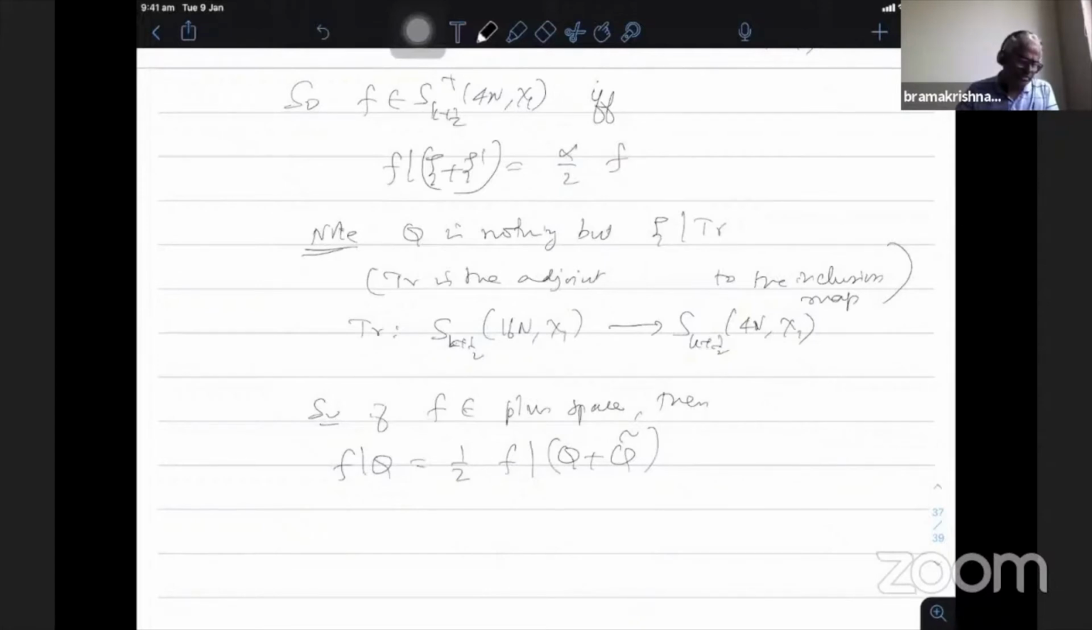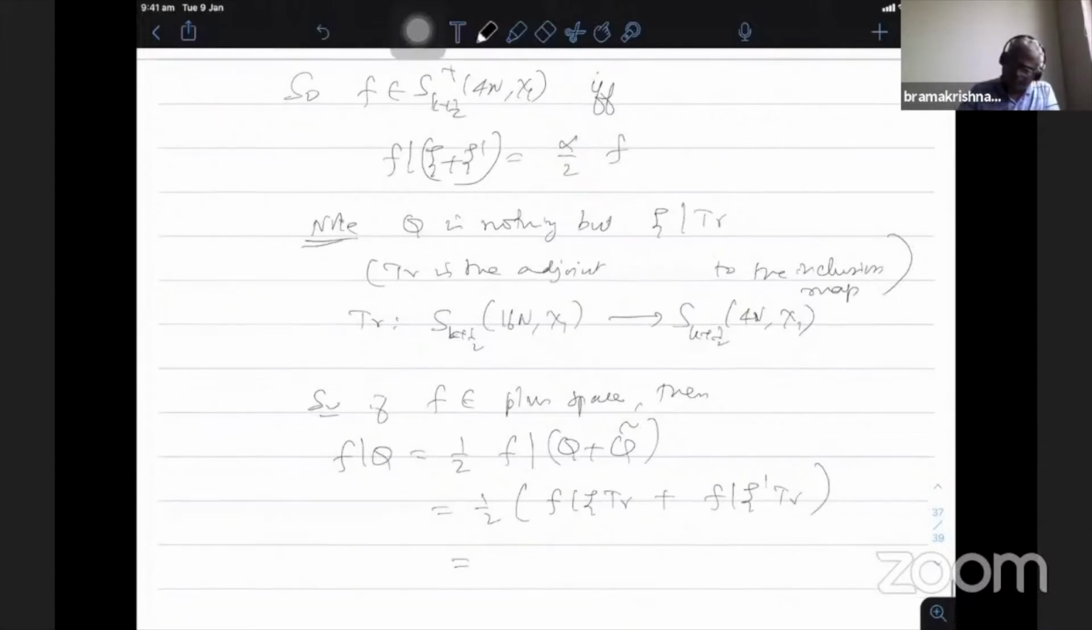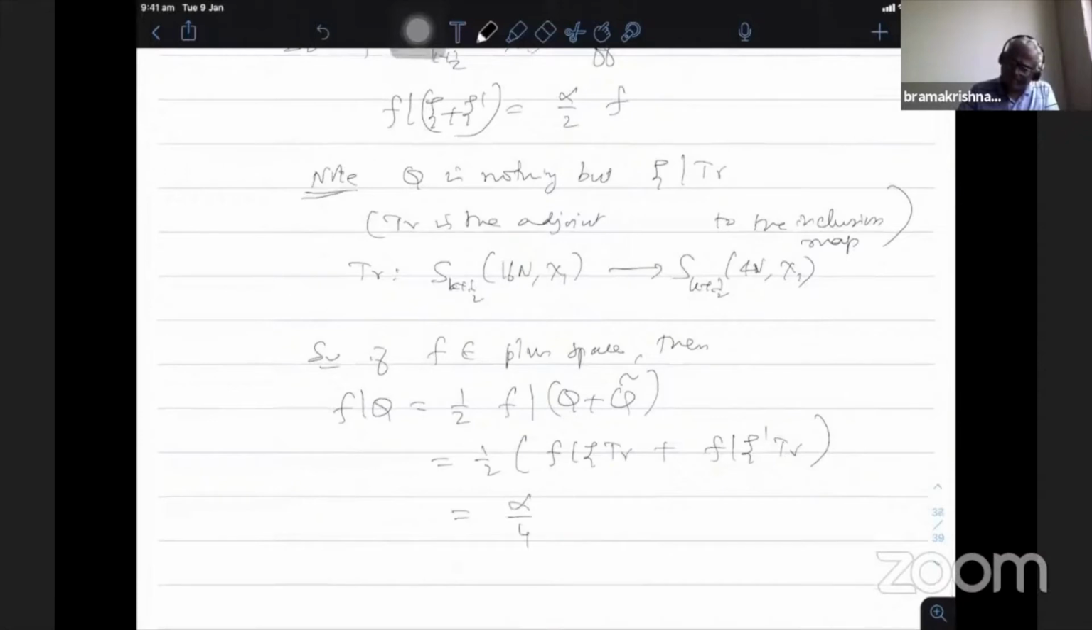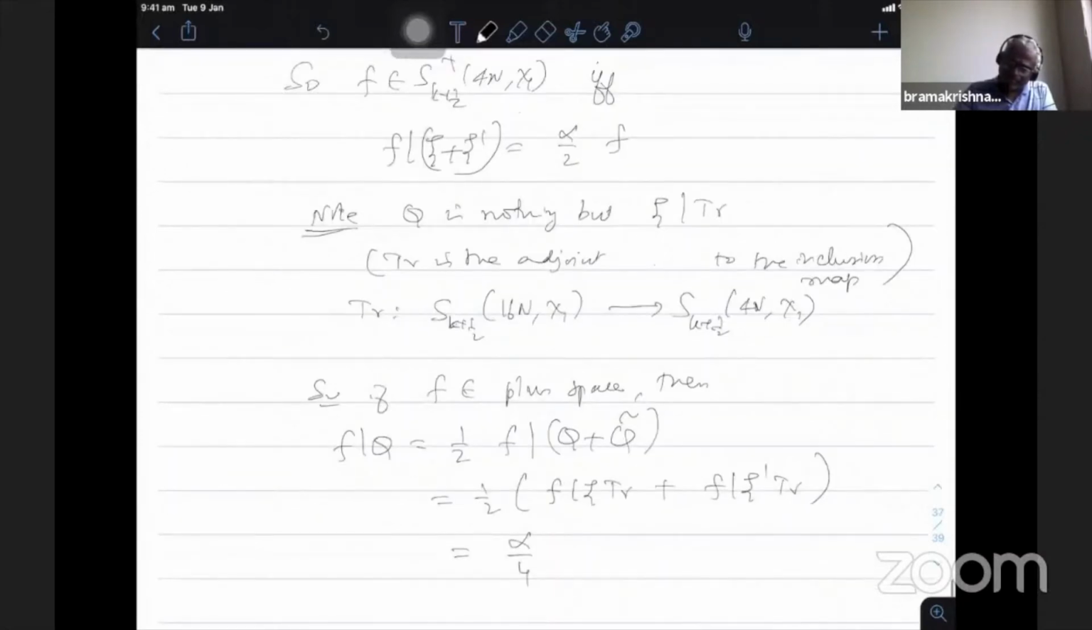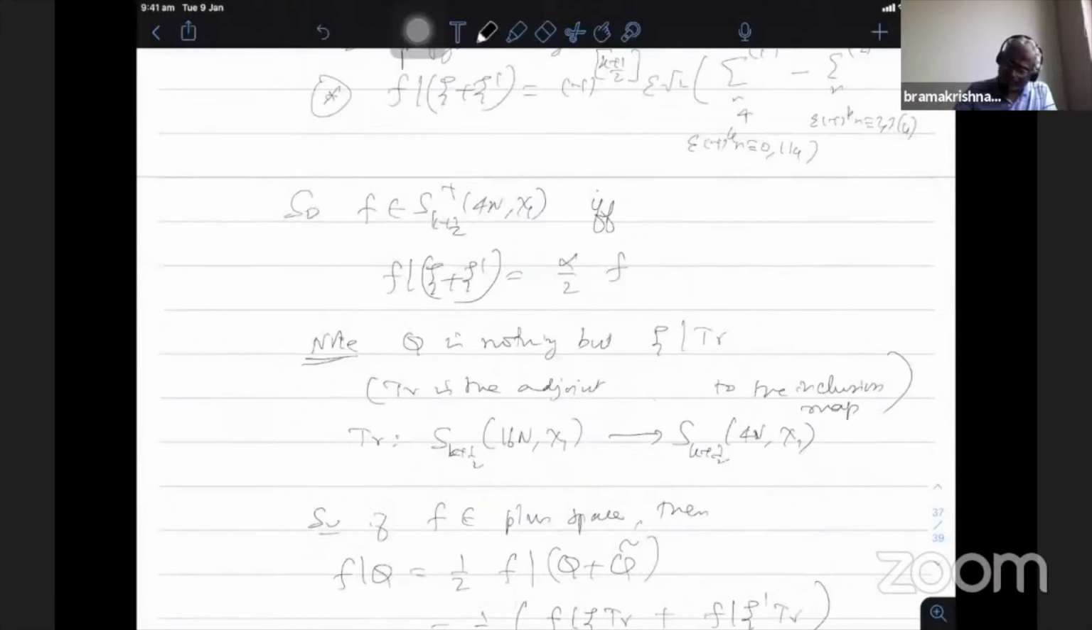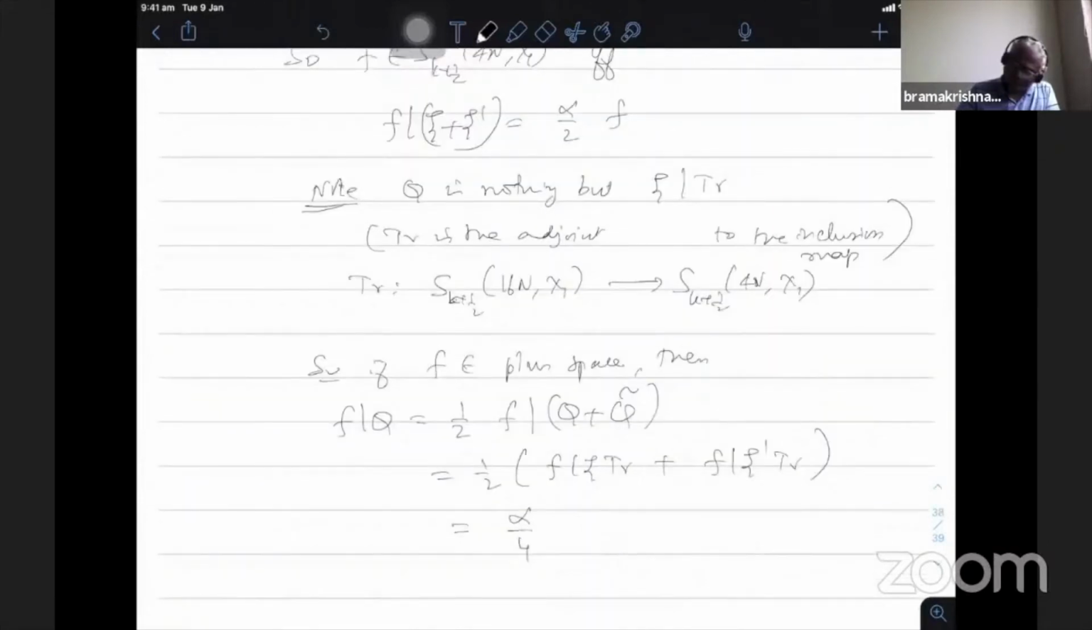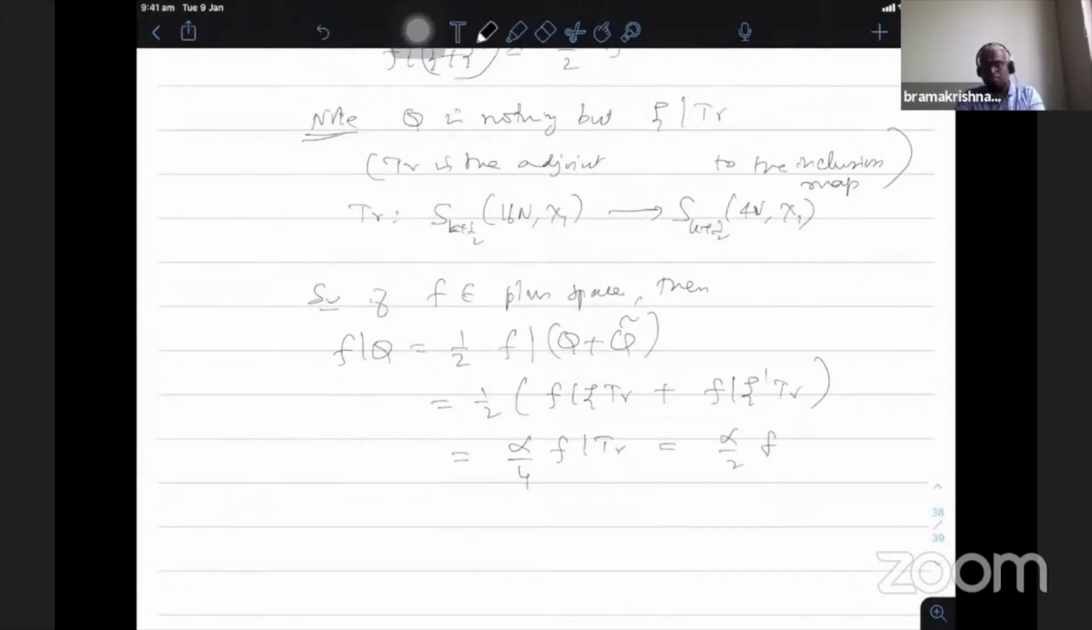This is nothing but half of f|ψ trace plus f|ψ' trace, where ψ' is again an adjoint. This is equal to alpha by 4, because ψ plus ψ' is what we assume. If f belongs to the plus space, then f|(ψ plus ψ') is alpha by 2 f. We use that, so this is alpha by 4 f, and then the trace remains, f|trace. Since f belongs to the plus space, f|trace is f, therefore it is alpha by 2 f.